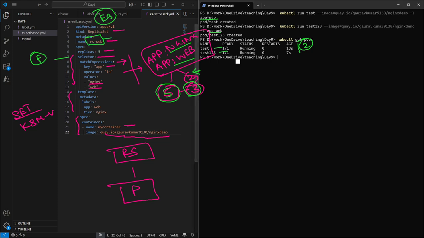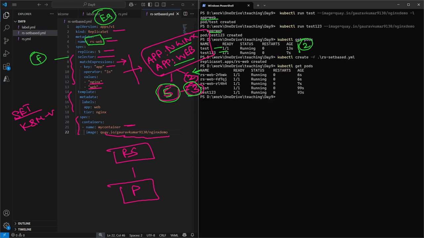Let me run this YAML configuration to check whether whatever we have discussed is true or not. I'm going to run kubectl create -f, and my file name is rs-setbase.yaml. See, our replica set has been created. I will run kubectl get pods, and as we have discussed, it is going to create 3 pods. So it has only created the 3 pods.